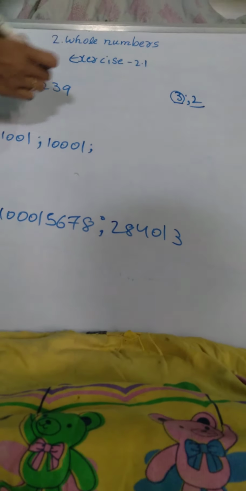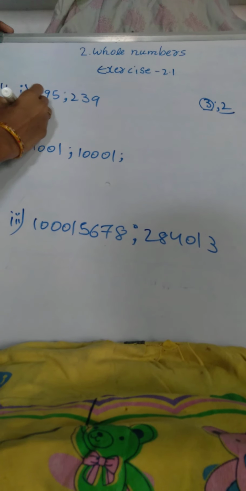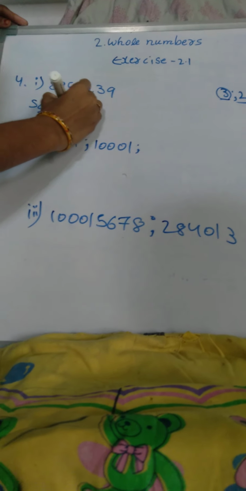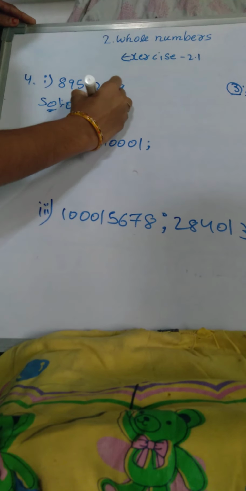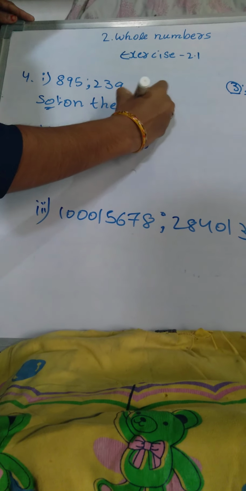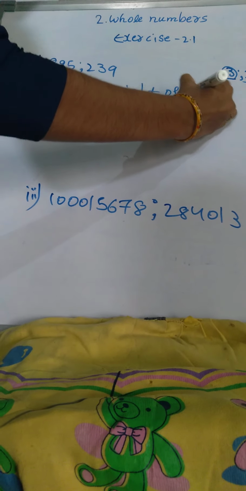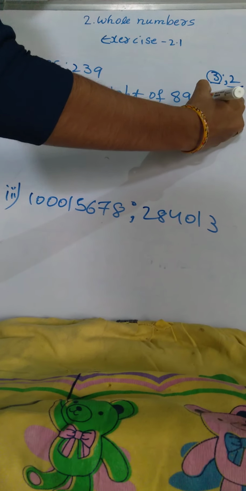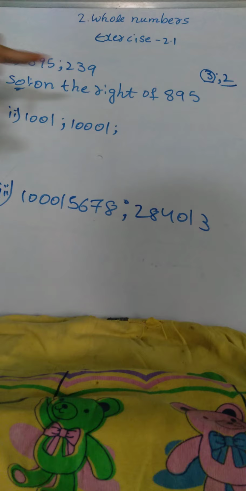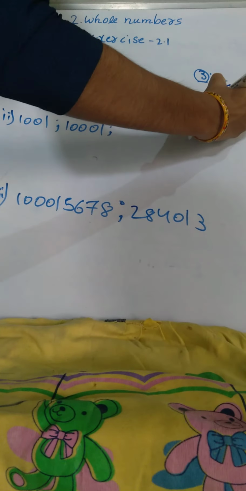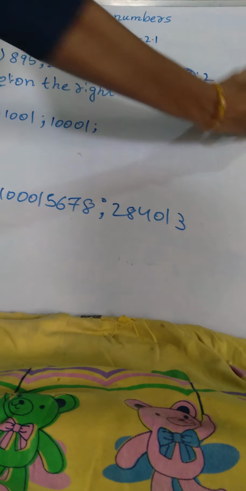So here, on the right side of 895 is 239.